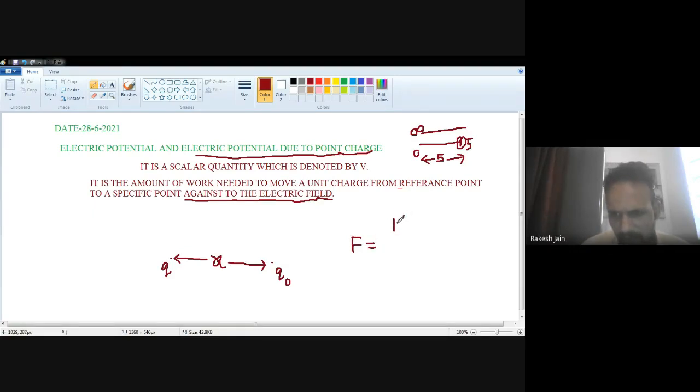That is K, first charge, so first charge is Q, multiplied by the second charge. The second charge I just denote by Q0 instead of Q1, divided by the square of the distance between them. So this is a vector quantity.